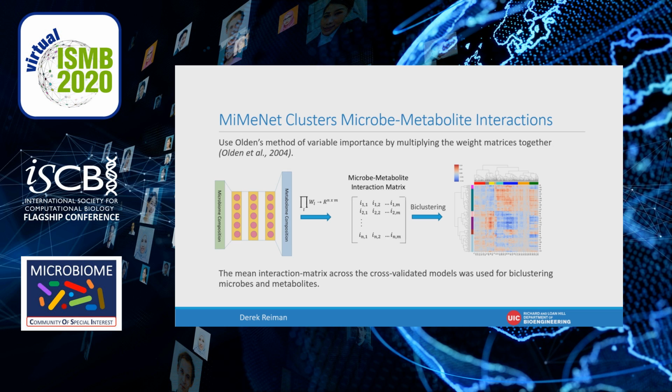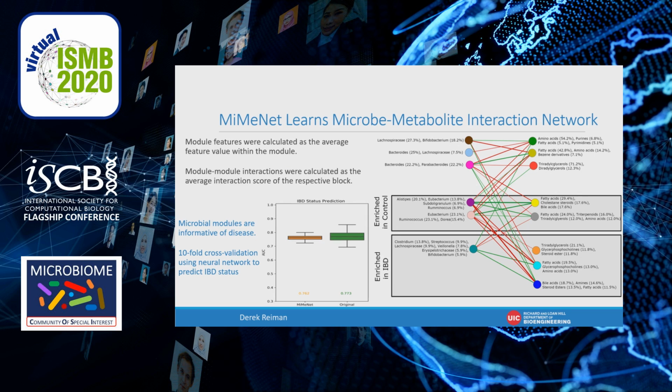We generate a single interaction matrix as the mean value of the matrices from the 10 iterations of cross-validation, and filter only the well-predicted metabolites. We can then bicluster this matrix to identify clusters of microbes and metabolites that follow similar interaction behavior. And now we can generate a bipartite graph, as seen on the right. And here the nodes on the left are microbial modules, and the nodes on the right are metabolomic modules.